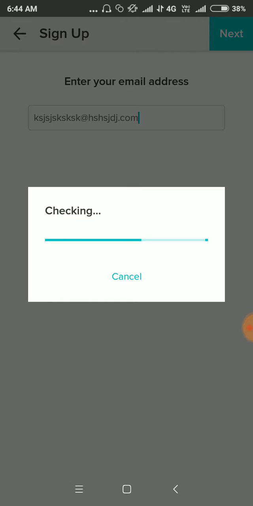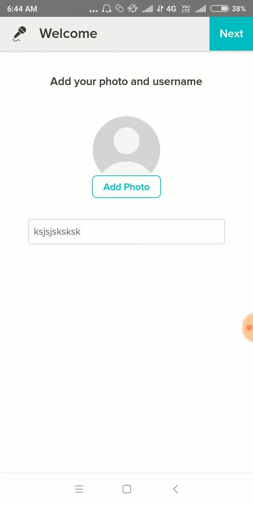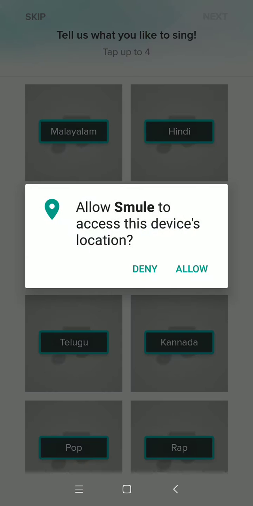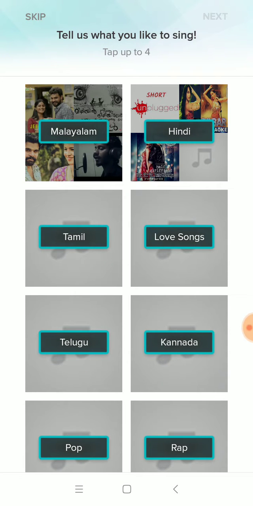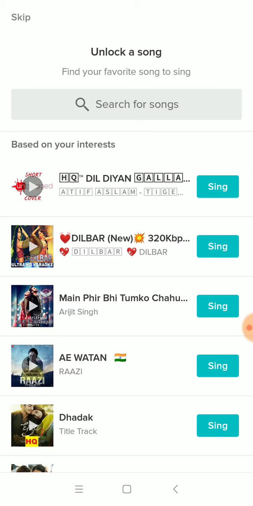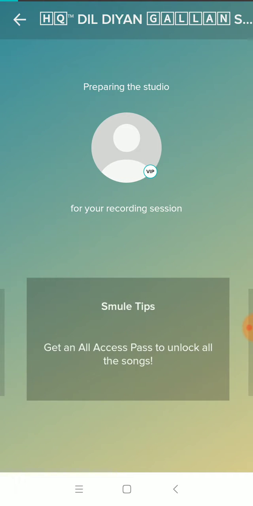Okay. Smule can't recognize whether the email or Gmail account is real or fake, and we have to use its weakness. And now you can see that unlock a song. I have to unlock. Now you can see I am a VIP user.